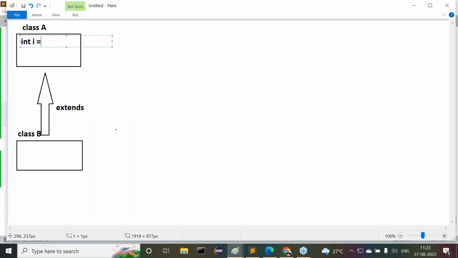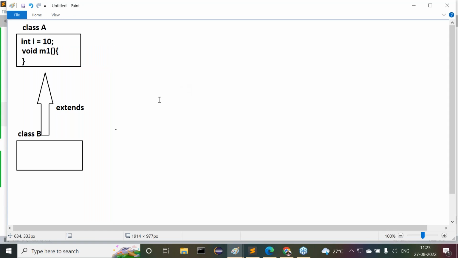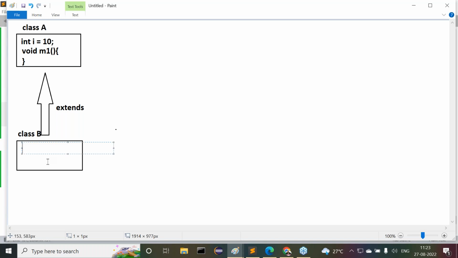You will declare int i = 10 in the superclass. We will declare a void m1 method. Here we are able to use them in this subclass. The int i = 10 and the void m1 method that we declared in the superclass, we declare them in the superclass. But as class B is a child class for class A, as B is a subclass to class A, class B can reuse all members of the superclass.